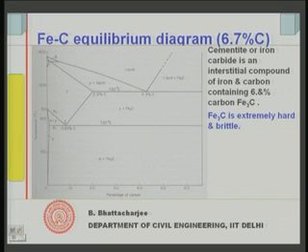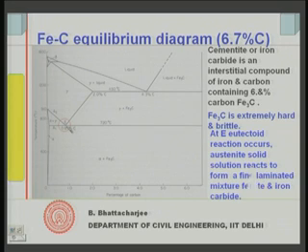Now, one important point is this point E. At E, a eutectic reaction occurs and the austenite solid solution reacts to form a fine laminated mixture of ferrite and iron carbide. I have not defined this reaction, but for our purpose what we understand is that the austenite solid solution reacts to form a fine laminated mixture of ferrite and iron carbide. So, at this point you have ferrite and iron carbide.